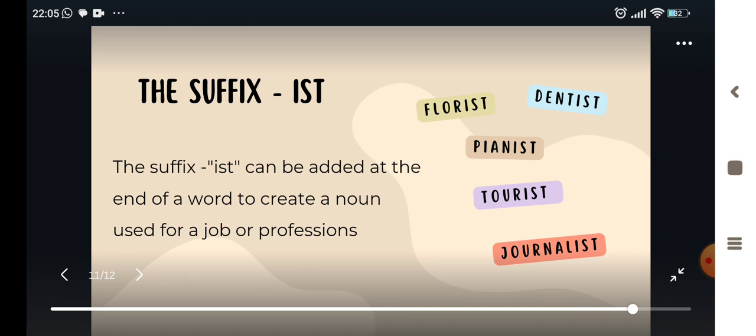In this case, when we put "-ist," we are changing the meaning of the word, especially to a profession.